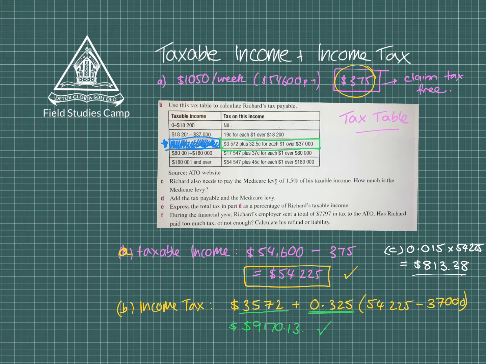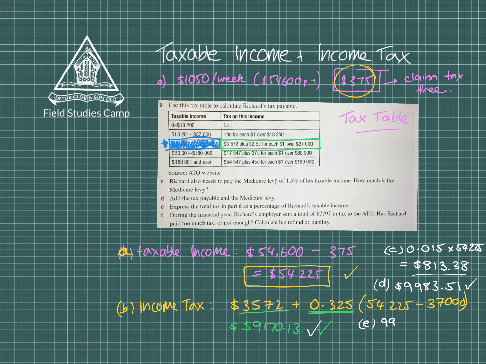Part D says add the tax payable and the Medicare levy. Well, that's pretty easy. We're simply adding the tax and the Medicare, and that generates the answer of $9,983.51. That's pretty straightforward. Part E now says express the total tax in Part D as a percentage of your taxable income.